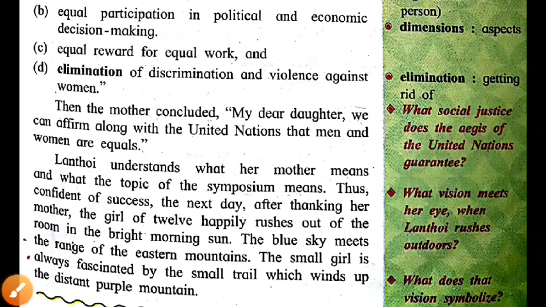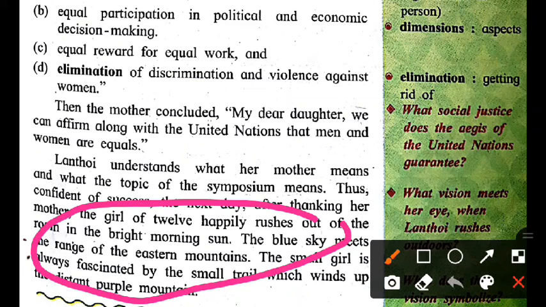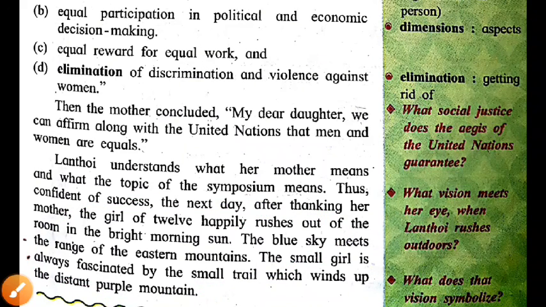Then, what vision meets her eye when Lanthoi rushes outdoors? This information shows us what vision meets Lanthoi's eyes when she rushes outdoors. When Lanthoi rushes outdoors, she is welcomed by the bright morning sun. The blue sky and the range of mountains appear to meet. Lanthoi is fascinated by a small trail which goes winding up the distant purple mountain. So all this is given here. What does that vision symbolize? This also is asked here.